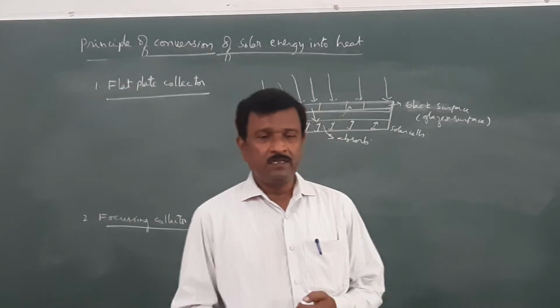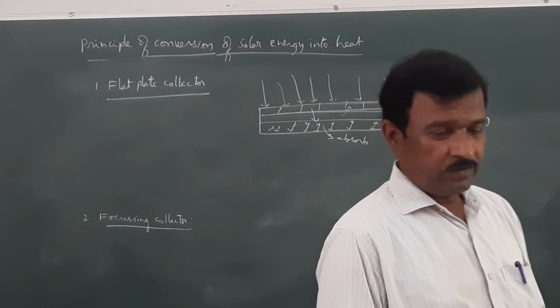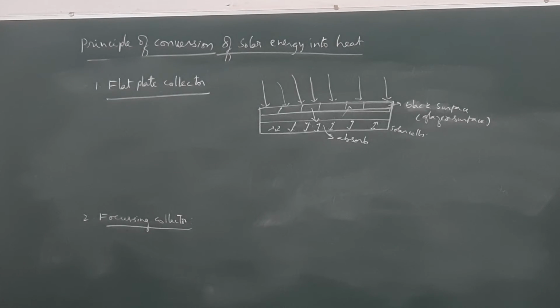So these are the different types of solar collectors and how those will collect the solar radiation.